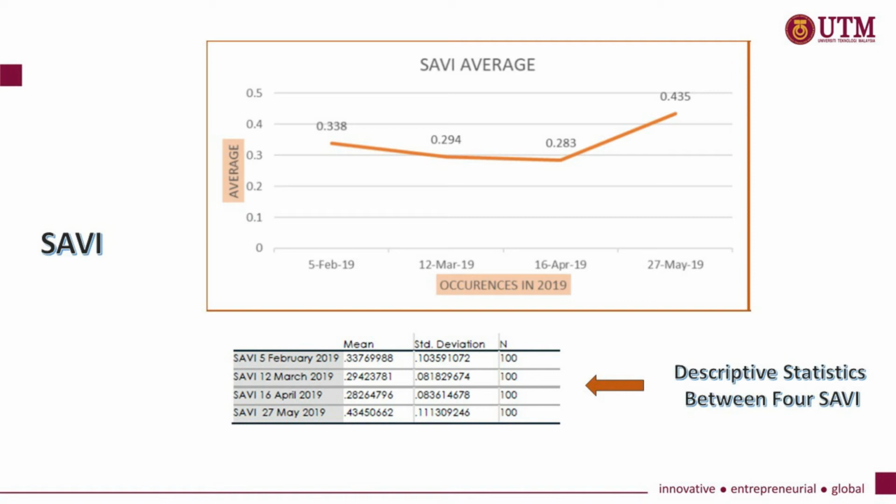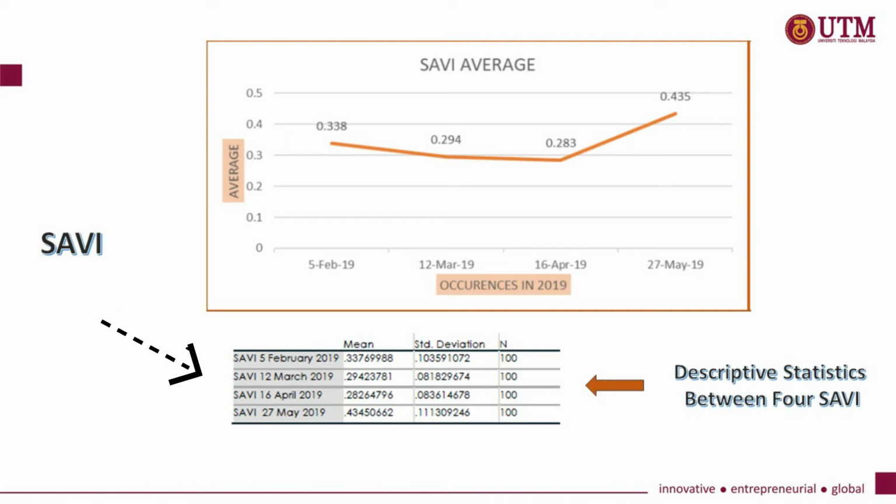After the occurrences, the trend line continued to increase to 0.435 average on 27 May 2019. The SAVI value identifies the correlation with the influence of soil brightness from vegetation indices. The soil brightness shows a low value during the occurrences between 12 March and 16 April 2019. It indicates that the soil brightness of vegetation is affected by air pollution, as the SAVI value ranges from -1 to +1, where +1 indicates a high value of SAVI.